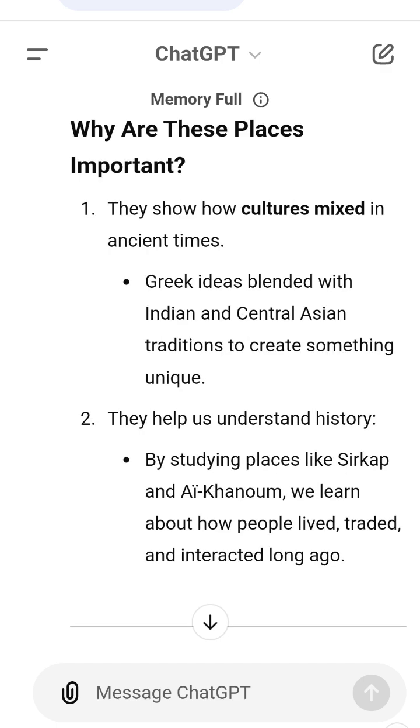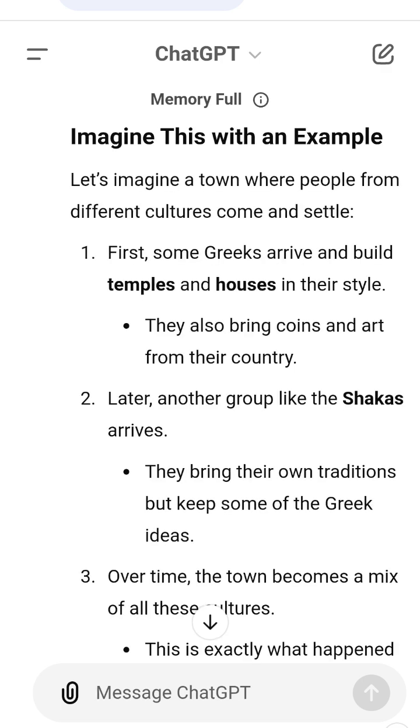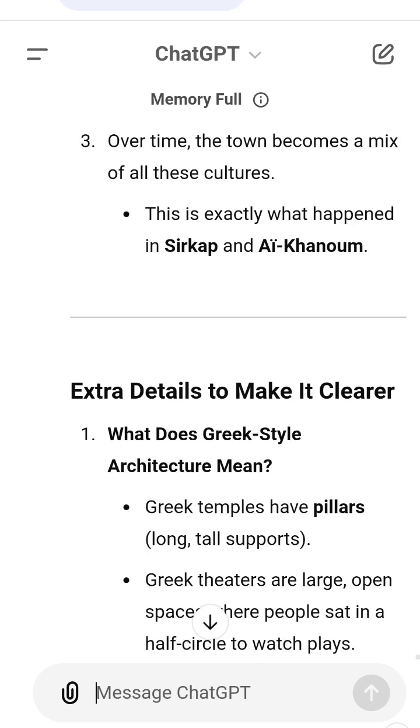Greek theatres are large, open spaces where people sat in a half circle to watch plays. 2. What did the people do in these cities? They traded goods like spices, metals and silk. They worshipped gods, including both Greek gods and Indian gods.